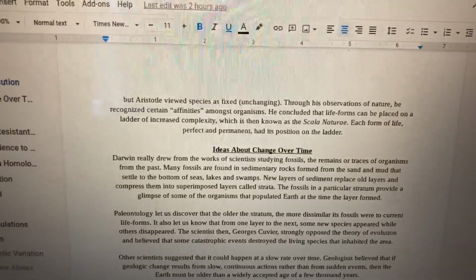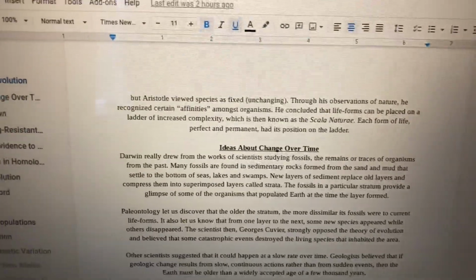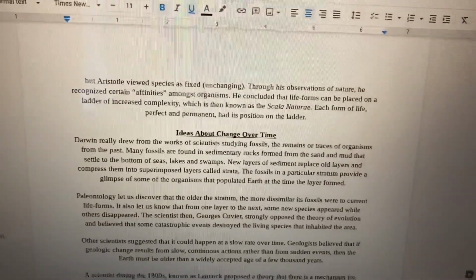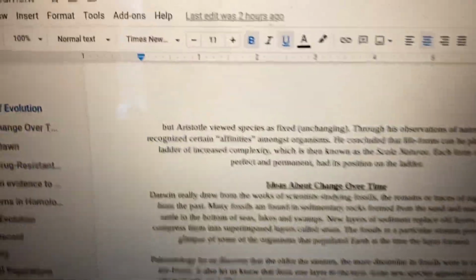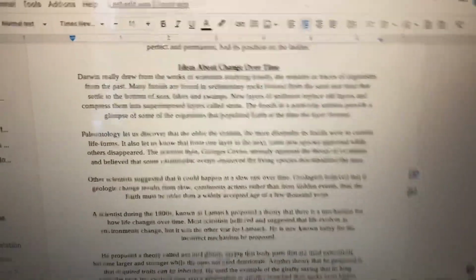While different Greek philosophers such as Plato believed in asking questions. So he concluded that life forms can be placed on a ladder of increased complexity, which is known as scala naturae. Each form of life, perfect and permanent, has its own position on the ladder. Ideas about change over time.